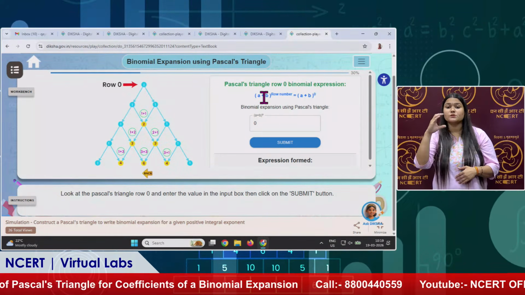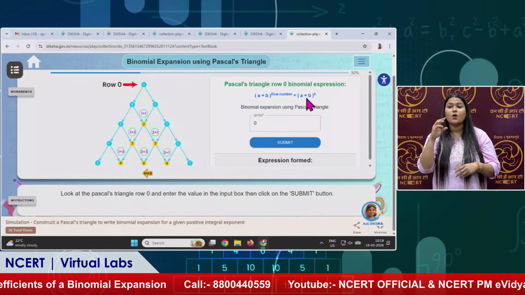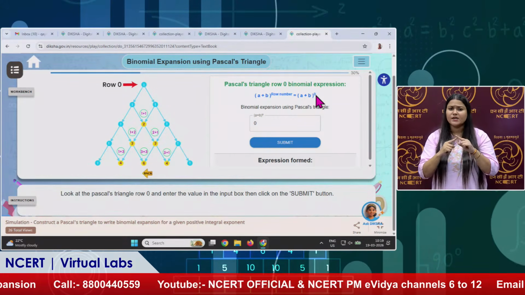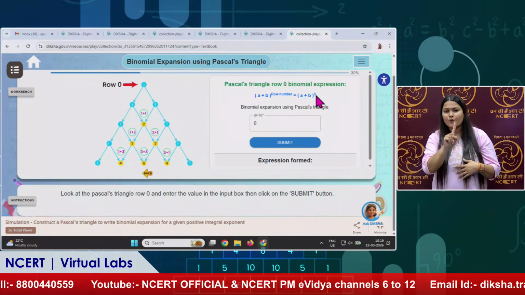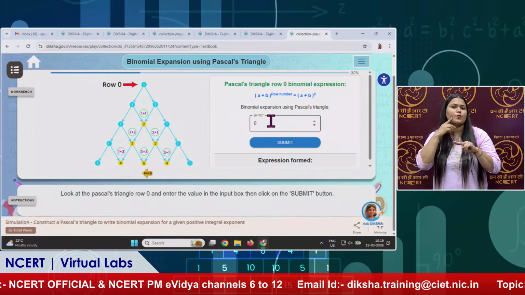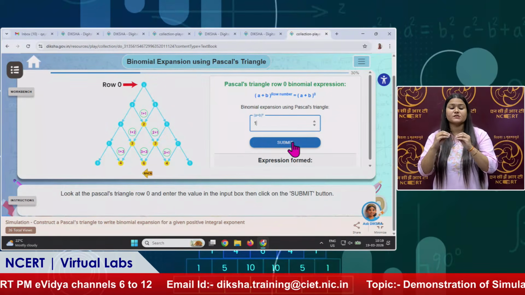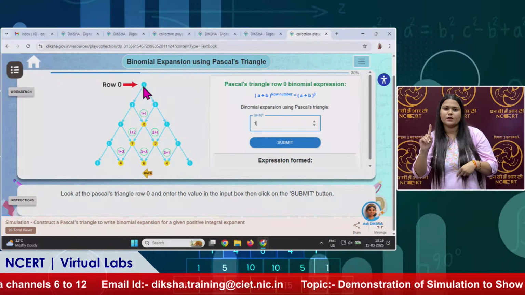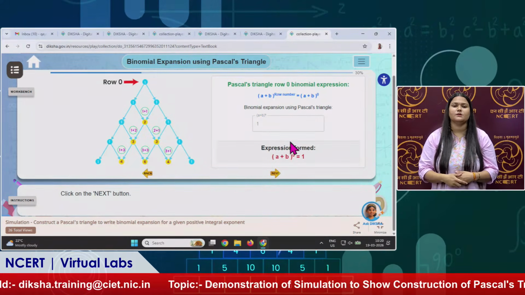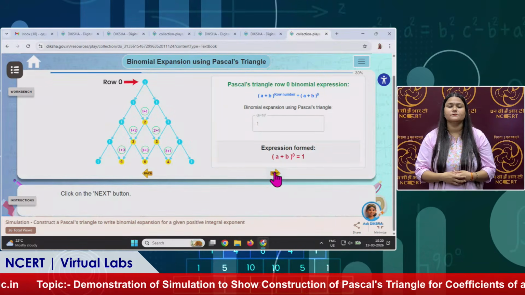You can see (a + b) power, the row number is 0. So (a + b) power 0. Anything raised to the power 0 is 1, as we know, and from here we can see this value is 1. So we will put it here: (a + b) power 0 is equal to 1, as it is given here. I will submit this one and see whether it is correct or not. It is correct. Now let us go to the next step.